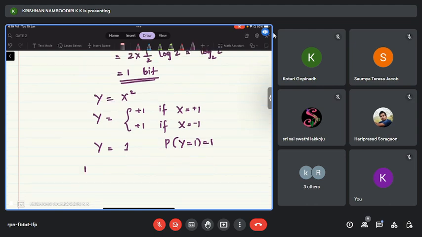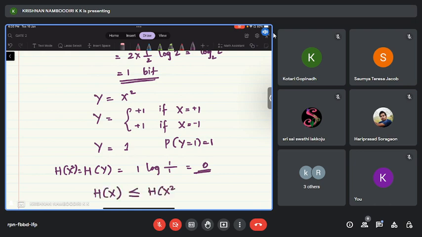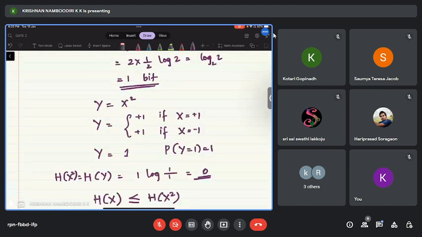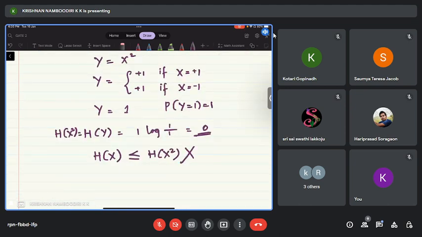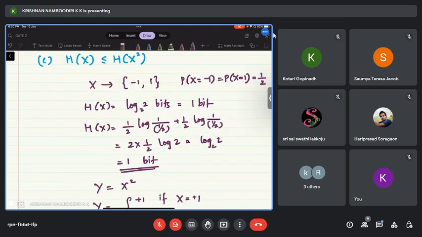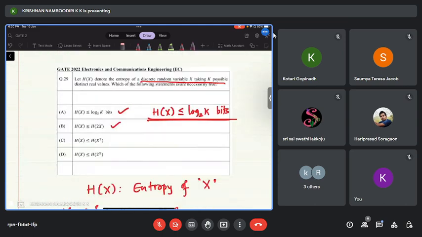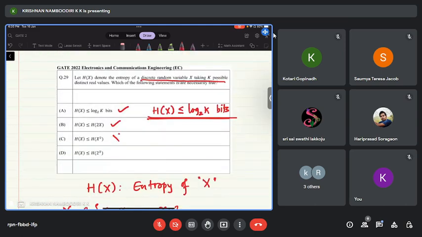Correct? Now, what is H of y or H of x square? H of x square equals H of y, because y equal to x square, right? Which is equal to 1 times log 1 by 1. Log 1 is 0. So what does that mean? H of x less than or equal to H of x square, which is the given statement, is incorrect. This is not true. That means option C is not correct.